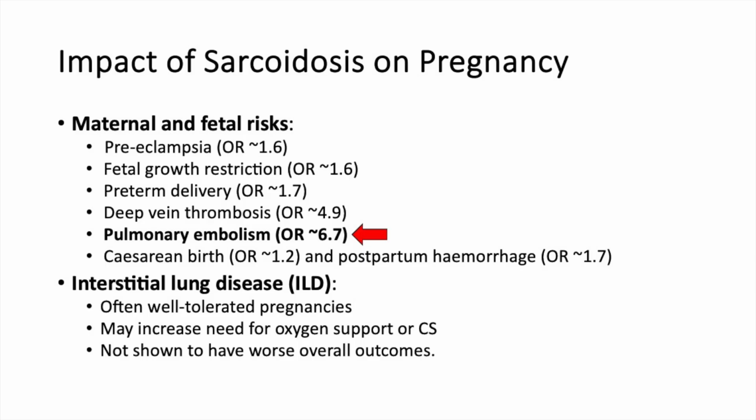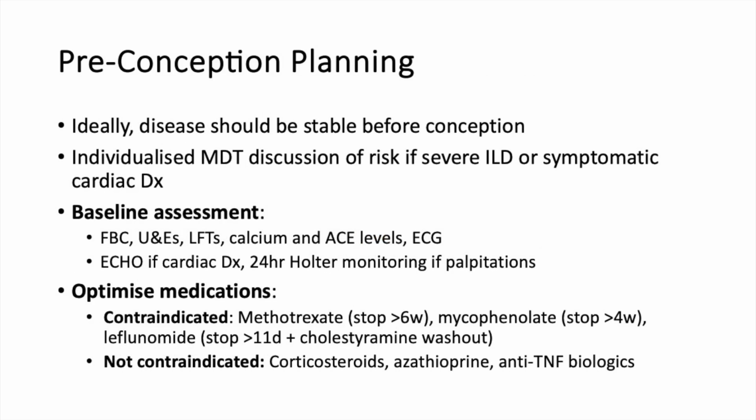For patients with interstitial lung disease, pregnancy is often well tolerated. However, these patients may show an increased need for oxygen support and may need a caesarean birth. They have not, however, been shown to have overall worse pregnancy outcomes. Pre-pregnancy conception planning is essential in patients with sarcoidosis. Ideally, the disease should be stable before conception, and there should be an individualized MDT discussion of risk if the patient has severe interstitial lung disease or symptomatic cardiac disease.